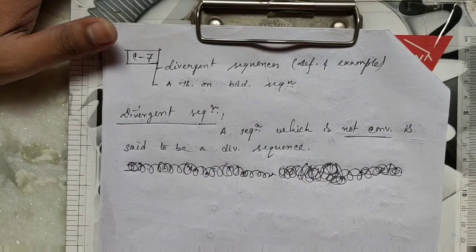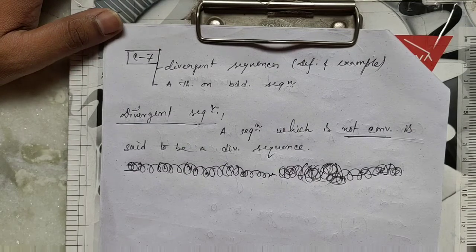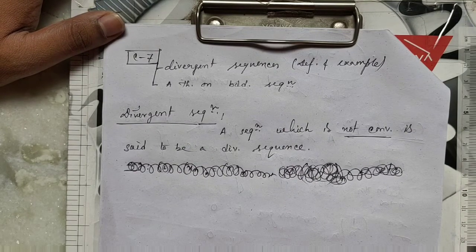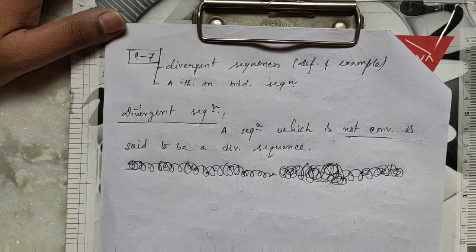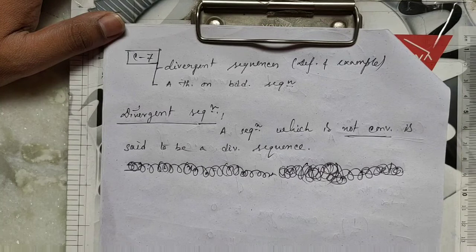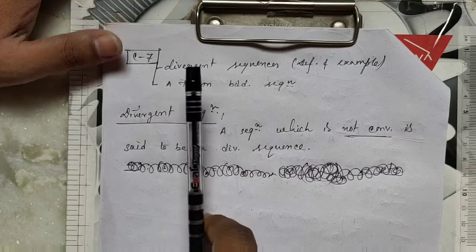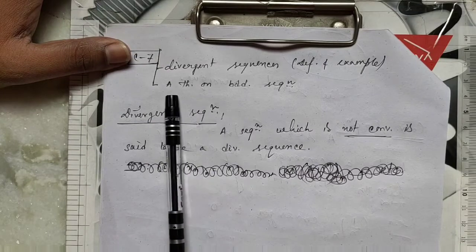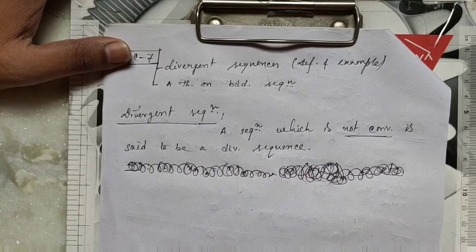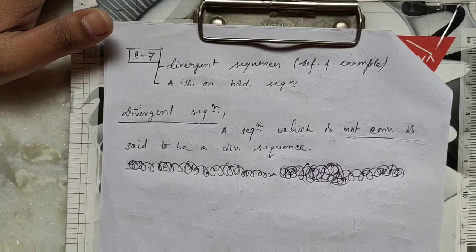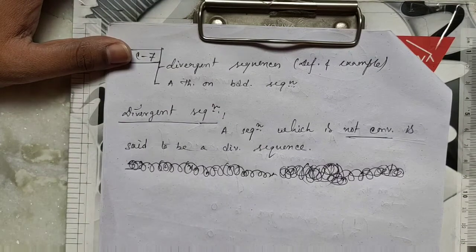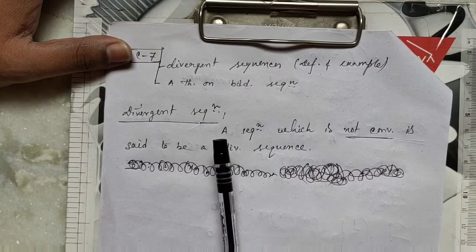We start a class on real sequences. This is our 7th class. In the previous class, we discussed a theorem on convergent sequences. In this class, we will discuss divergent sequences and a theorem on bounded sequences. So let us start with divergent sequences.